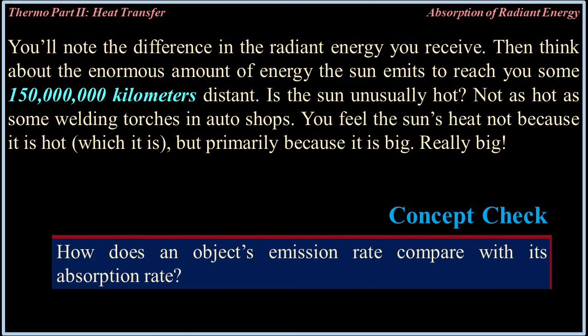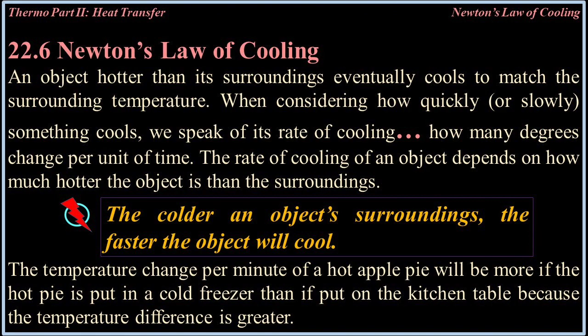Concept check. How does an object's emission rate compare with its absorption rate? 22.6. Newton's law of cooling. An object hotter than its surroundings eventually cools to match the surrounding temperature. When considering how quickly or how slowly something cools, we speak of its rate of cooling. How many degrees change per unit time?